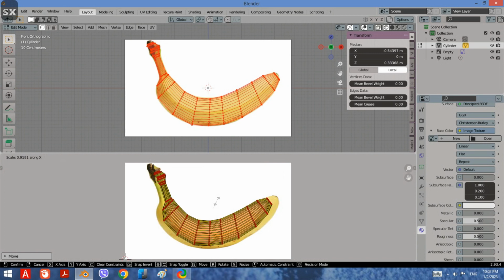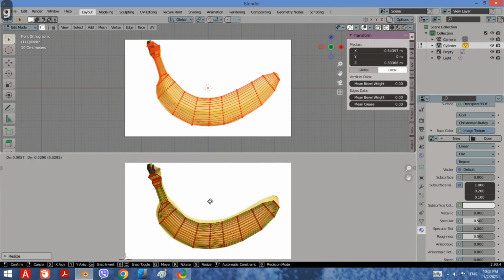All the points must be inside or on the contour, otherwise you will see white zones on your model.